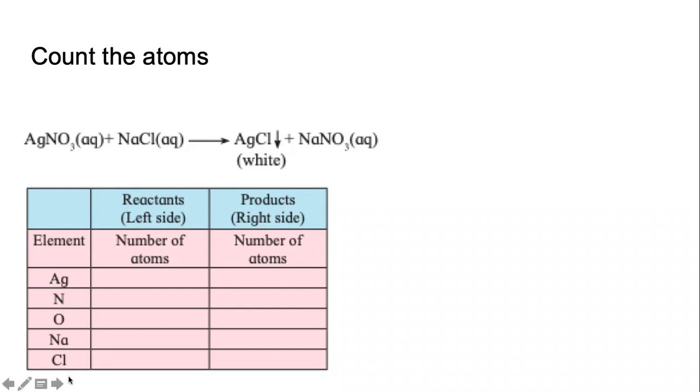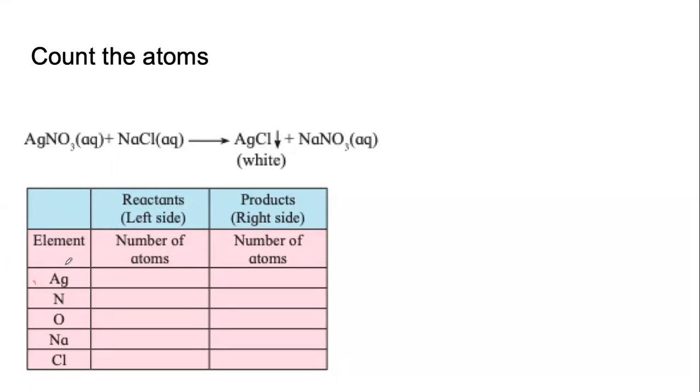All I'm asking you to do now is, in your notebooks, draw this simple table, or if you want to do it in your textbook, it is already there in the textbook. This table is already drawn. It is on page number 34. But don't use the pen on your textbook. Use a pencil on your textbook and count the number of atoms of each element. I will show you one, you complete the others.